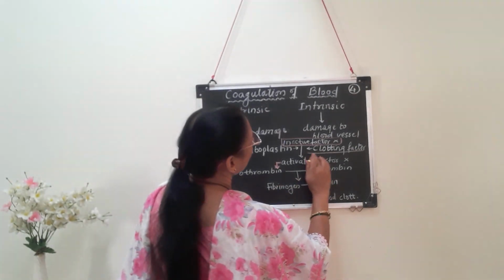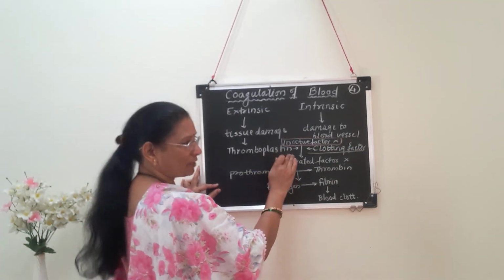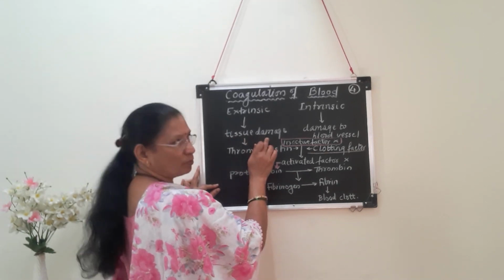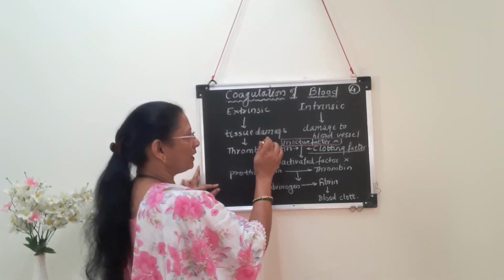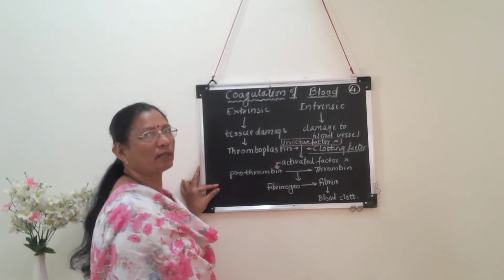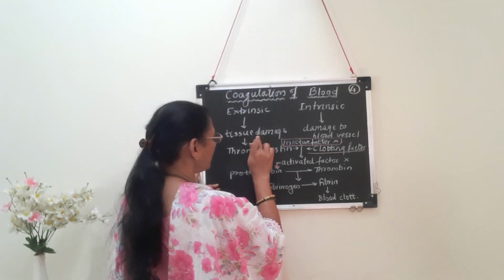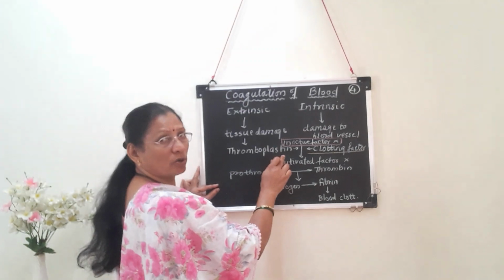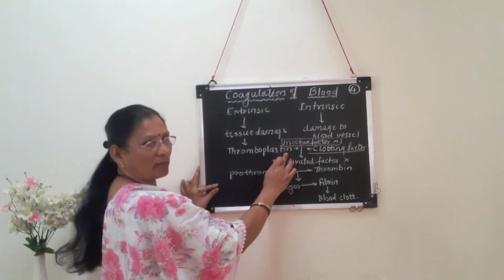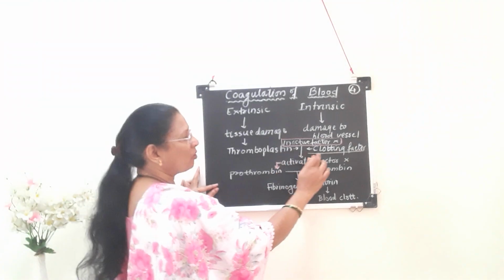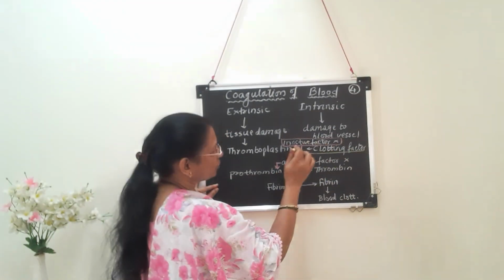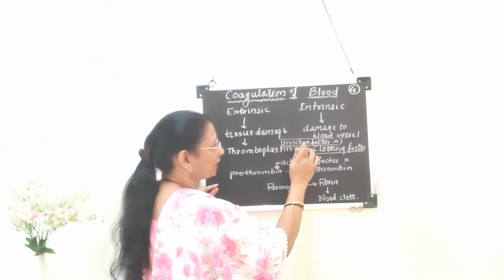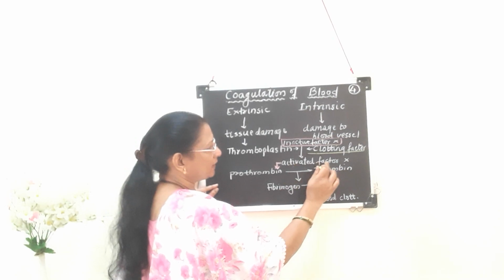So what happens now? This clotting factor works along with thromboplastin. What is thromboplastin? Thromboplastin is released by damaged tissue, as well as by the broken thrombocytes. So remember that tissue damage leads to production of thromboplastin, and damage to platelets or thrombocytes also results in formation of thromboplastin. Thromboplastin along with the clotting factors activates the inactive factor 10, which is converted into activated factor 10.